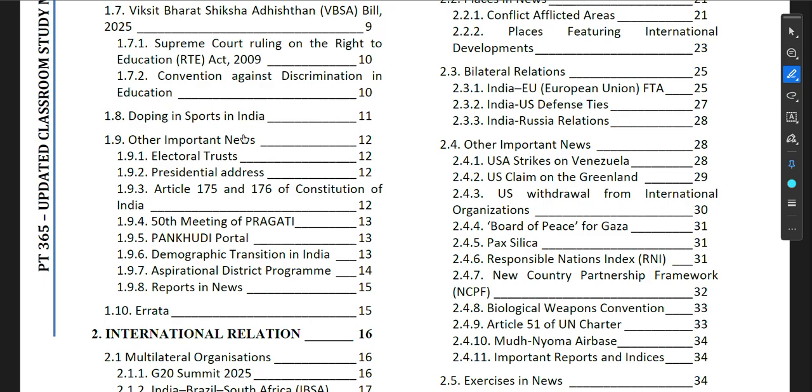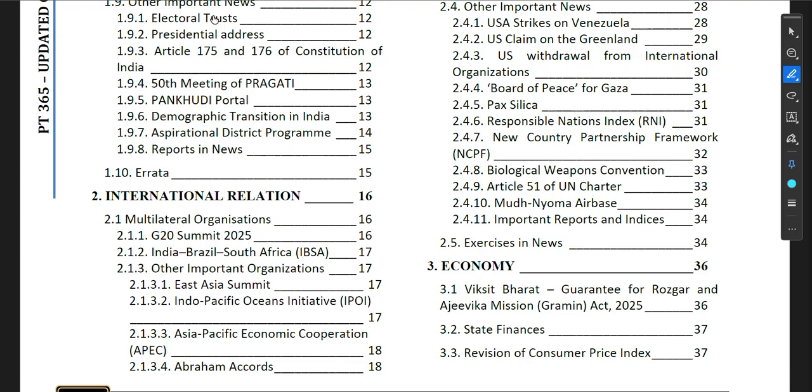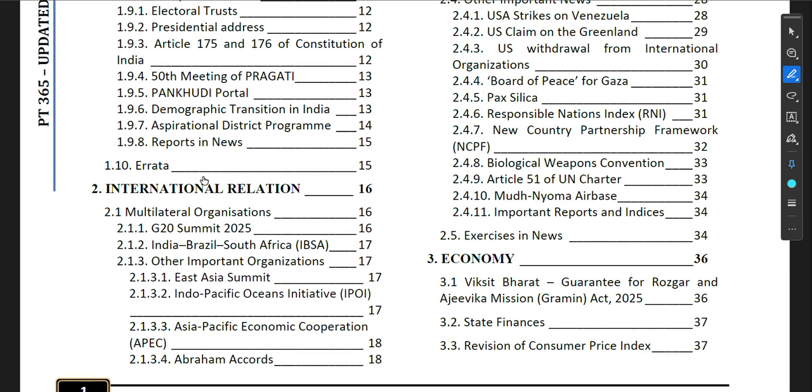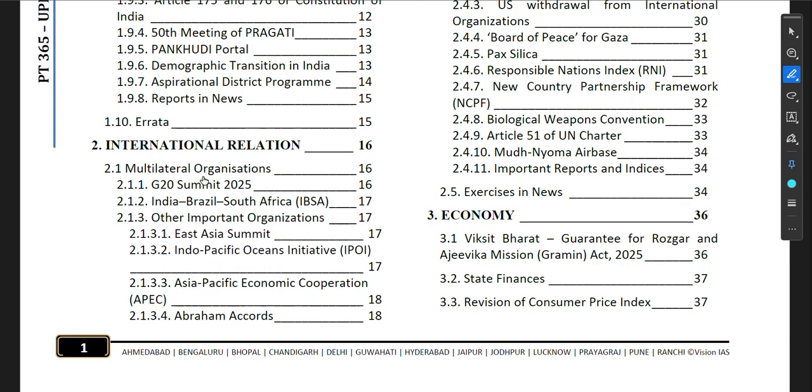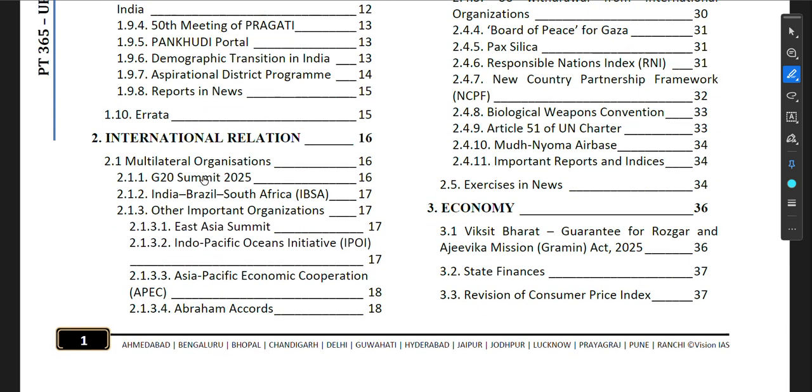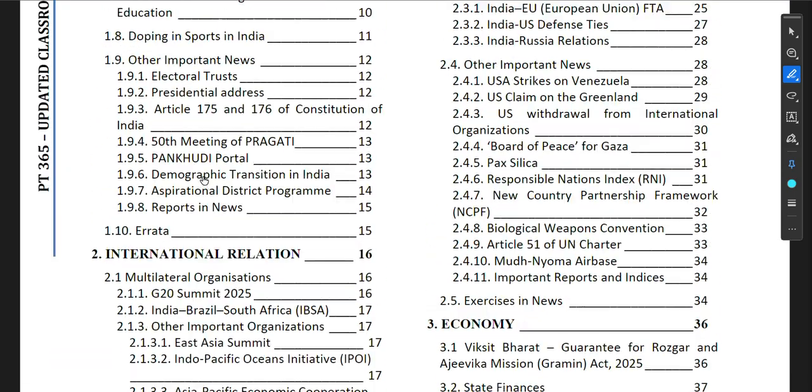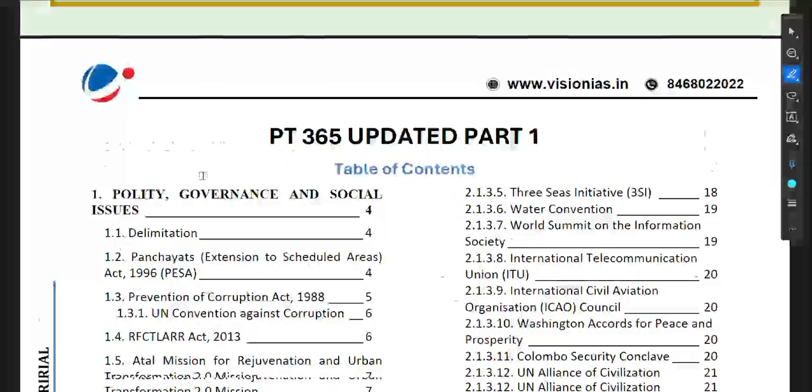We also looked at other important news: electoral trust, Presidential address, Articles 175 and 176 of the Constitution of India, the 15th meeting of PRAGATI and the PAN-UDYAM portal, demographic transition in India, the Aspirational District Program, and reports in news. And the last is the mistake that has been published, which they have rectified.